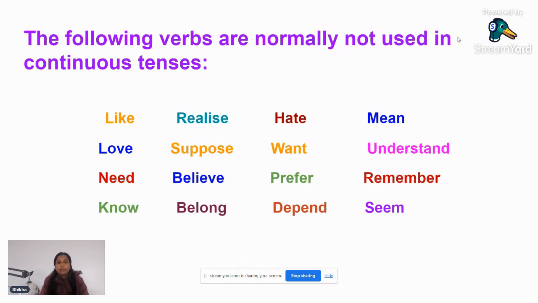So here there are some verbs. The following verbs are normally not used in continuous tenses. So we never say liking, we always say like. Like, realize, hate, mean, love, suppose, want, understand, need, believe, prefer, remember, know, belong, depend, seem. These are some verbs which we do not use in continuous form.